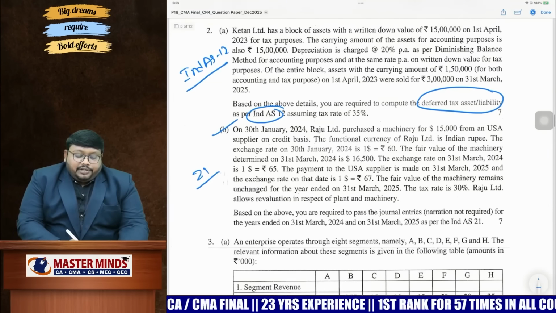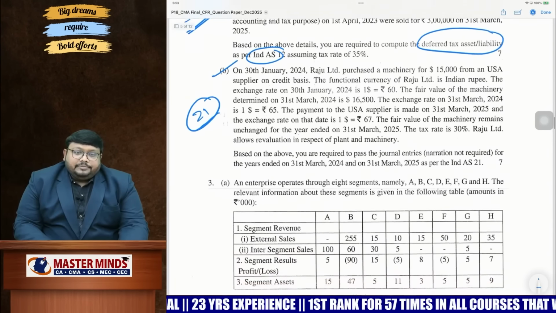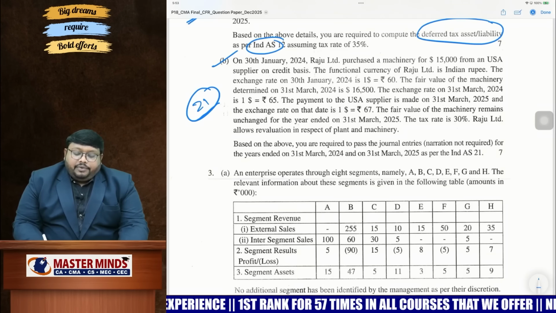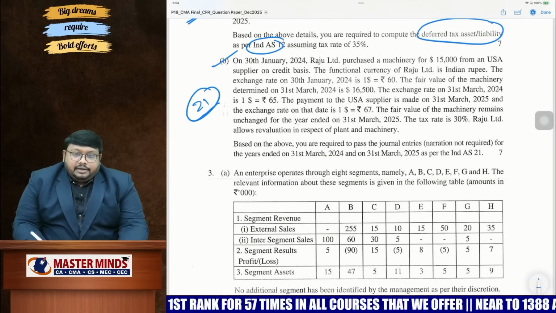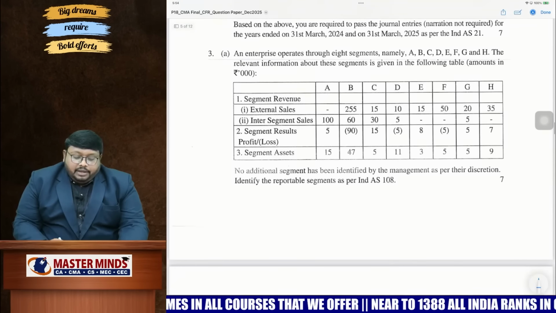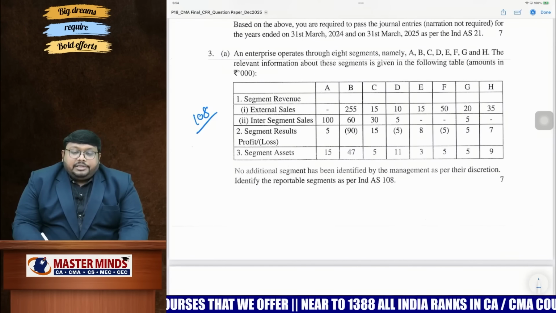So when they ask for the first time 12 and 21, direct questions they have asked. So by reading two times, you can understand that what will happen and what is the initial recognition when you're having a foreign currency transaction. And subsequent recognition, you need to check out monetary assets, what is the value, and non-monetary assets, what is the value. And third question also from Ind AS, we are having Ind AS 108, operating segments.